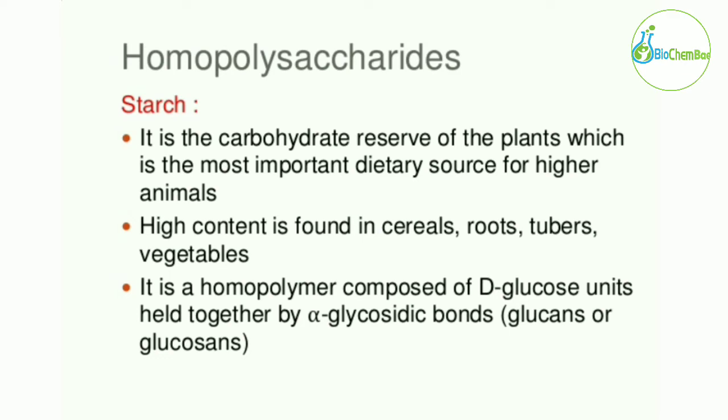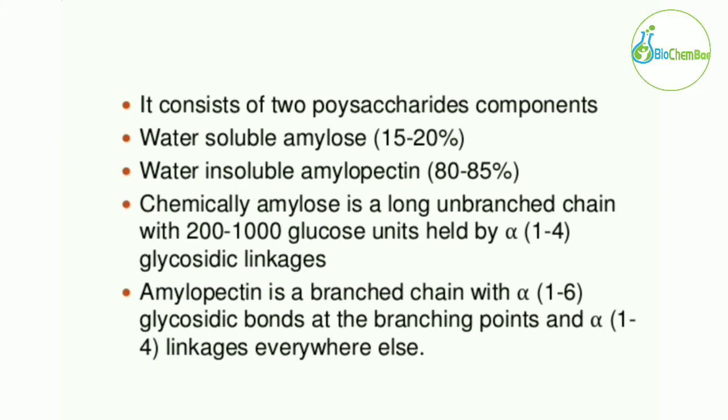It is a homopolymer composed of D-glucose units held together by alpha glycosidic bonds. So starch is a homopolymer because it consists of only a single type of monosaccharide, D-glucose units, and all these D-glucose units are connected by alpha glycosidic bonds. It consists of two polysaccharide components, the water soluble amylose and the water insoluble amylopectin.